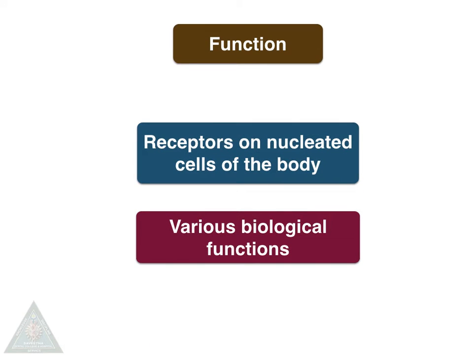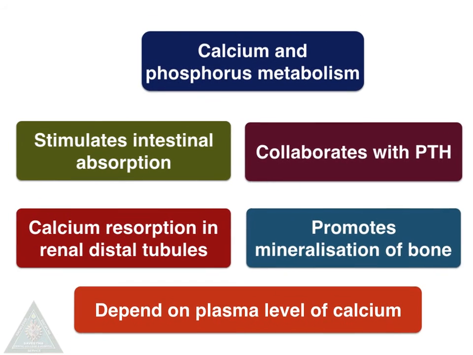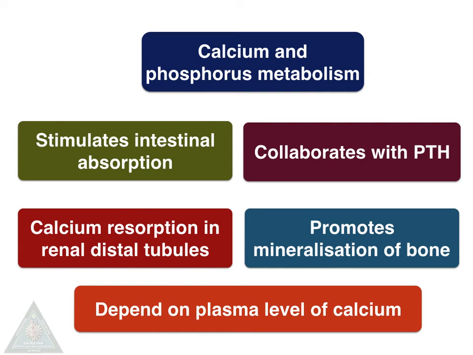The main function of vitamin D is on calcium and phosphorus metabolism. It has other multifarious biological functions which are mediated through receptors on nucleated cells of the body. As already told, the main function is calcium and phosphorus metabolism, and herein it stimulates the intestinal absorption of calcium and calcium resorption in renal distal tubules. It collaborates with PTH and promotes mineralization of bone. All these depend on the plasma level of calcium. When there is a reduction in the plasma level, all these functions will kick in.